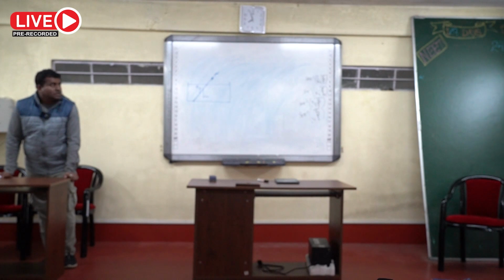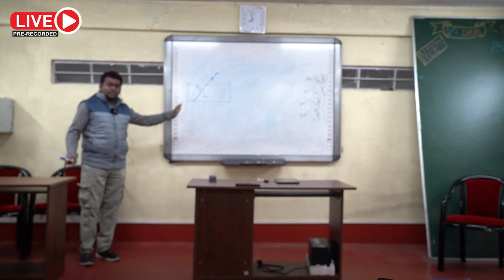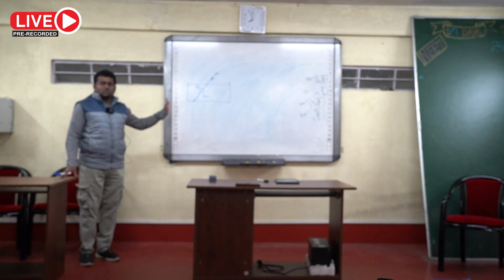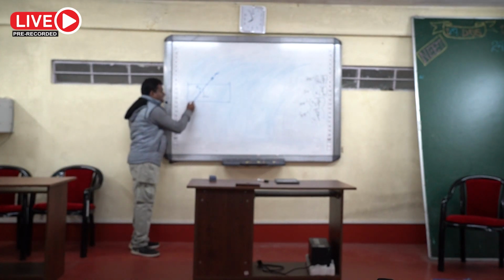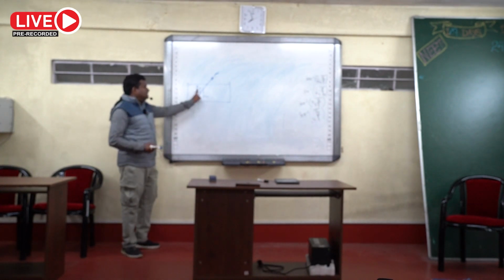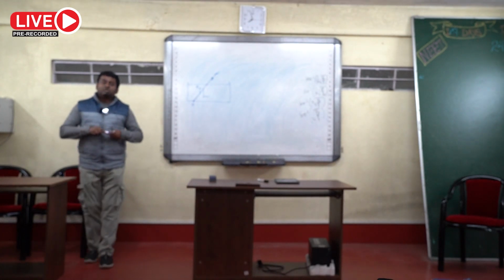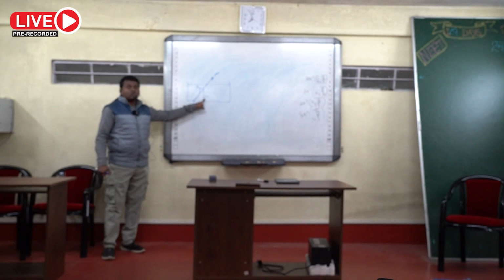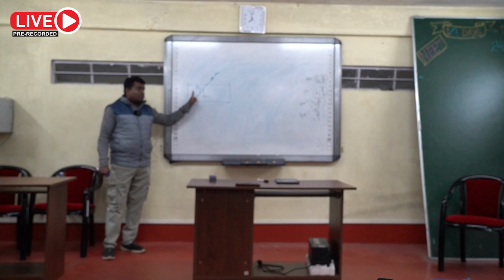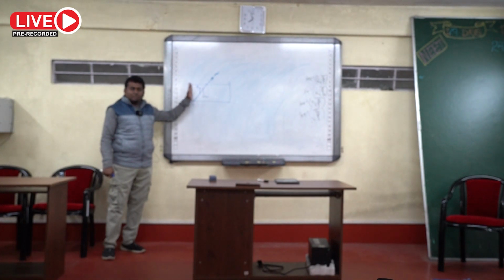Now about any point in the problem, you have to balance the torque. Let us consider the best option is this point. Consider this point as P and calculate the torque of these two forces about P and make it equal to 0. Why am I taking this point? Because this force I can calculate, this force I can calculate, but at this point there is a normal reaction force, and even that normal reaction is not exactly perpendicular.